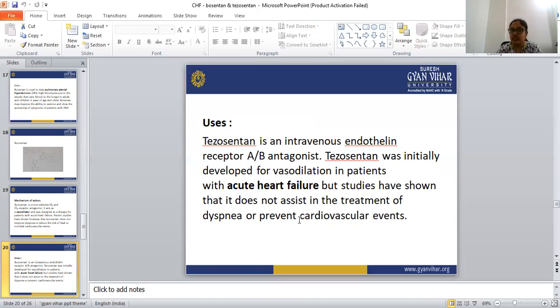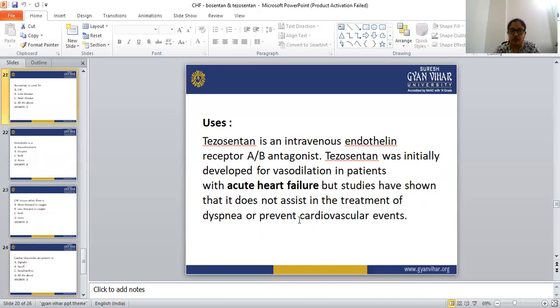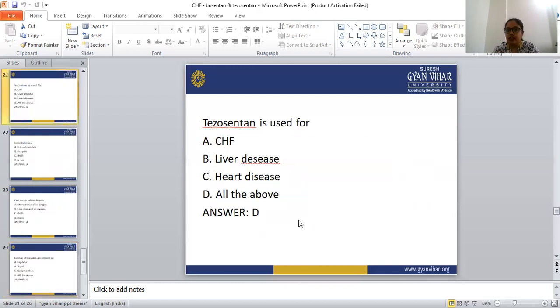Tezosentan is an intravenous endothelin receptor A and receptor B antagonist, developed for vasodilation in patients with acute heart failure. But studies have shown that it does not assist in the treatment of dyspnea or prevent cardiovascular events. So this is all about tezosentan. Now let's see some MCQs regarding this topic.